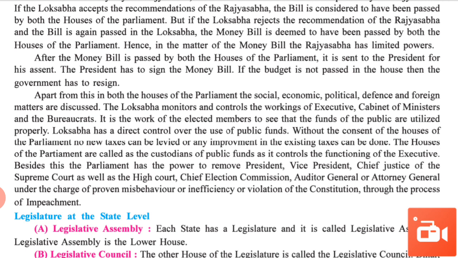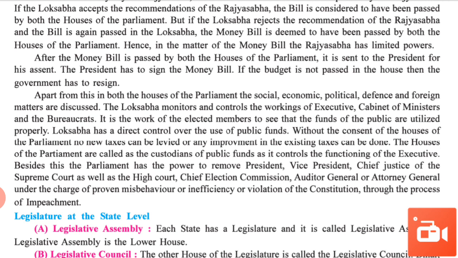Apart from these, in both Houses of Parliament, social, economic, political, defense and foreign matters are discussed. Please underline this point: the Lok Sabha monitors and controls the working of the executive, the cabinet of ministers and bureaucrats. It is the work of elected members to see that public funds are utilized properly, and Lok Sabha has direct control over the use of public funds.